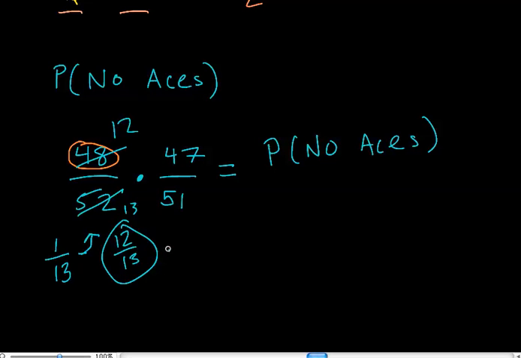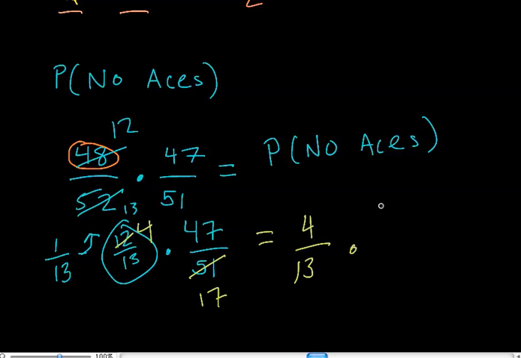So that's with the first fraction. The second fraction, okay, there's not really much I can do. 47 is a prime number, but I know that 3 goes into 51. So how many times does 3 go into 51? It goes in 17 times. How many times does 3 go into 12? It goes in 4 times. So now I have the new fractions, 4 out of 13 times 47 out of 17.